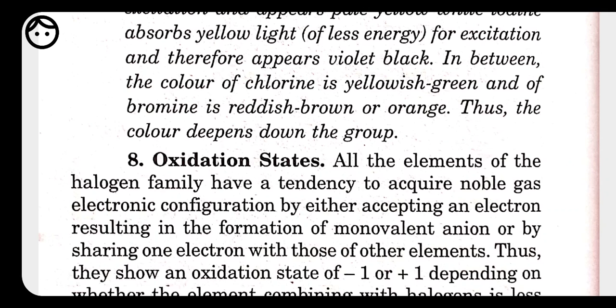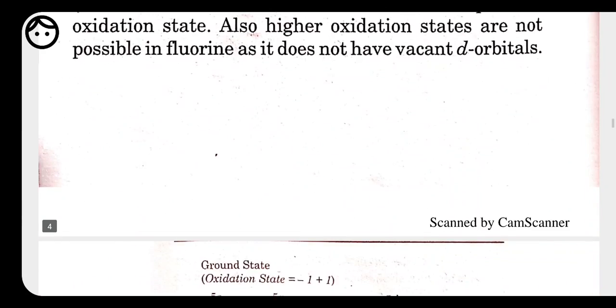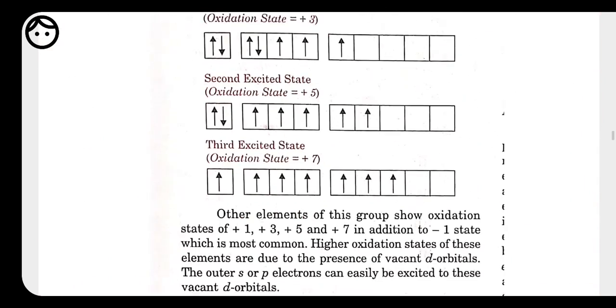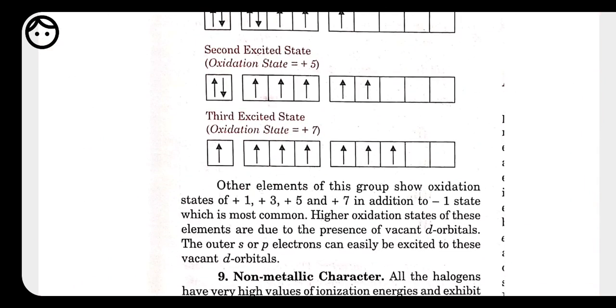Other elements of this group, like chlorine, bromine and iodine, show +1, +3, +5 and +7 oxidation states. These oxidation states are very common. Mostly they show -1 because of the more electronegative character, but the second most electronegative element is oxygen, so when combined with oxygen they may show a positive oxidation state.